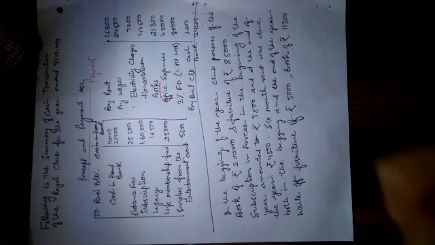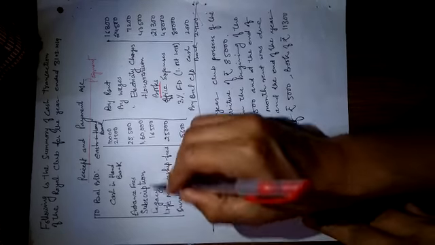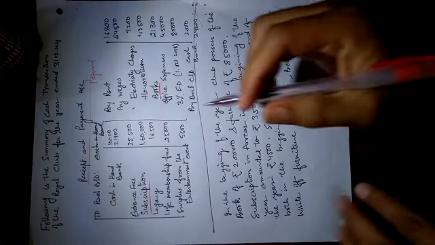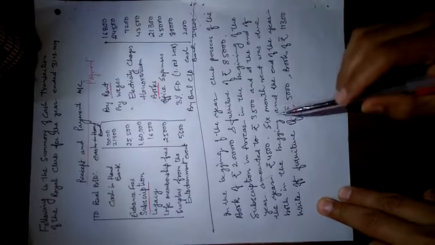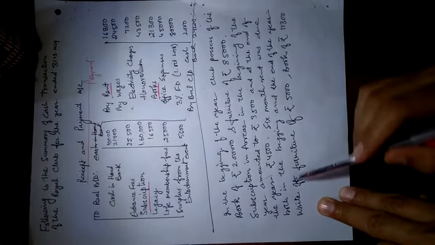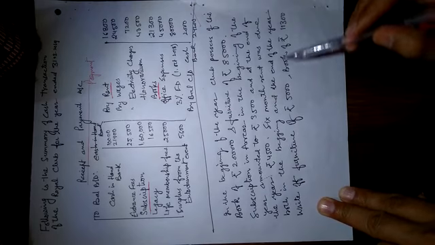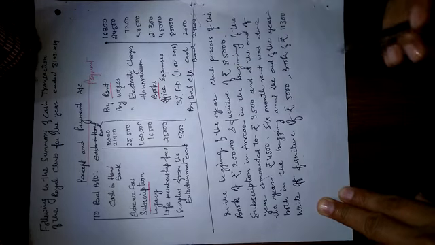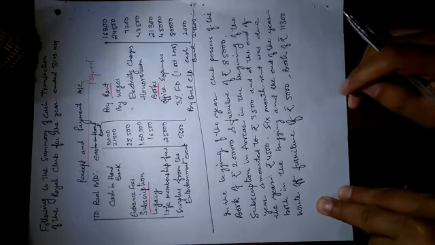Subscription in arrear, mark a tick on this subscription. 6 months' rent was due both in the beginning and at the end of the year. Furniture and books, we have already marked this.